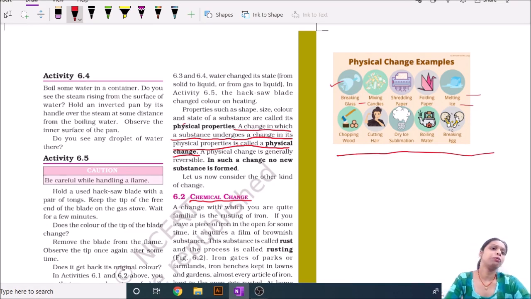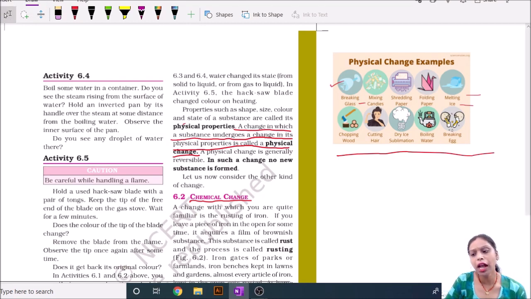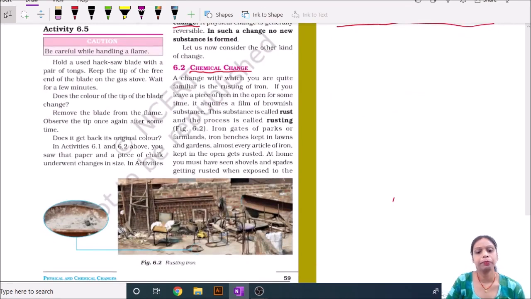Like sometimes you will feel that some iron-made things like a chair, table. It is iron made.